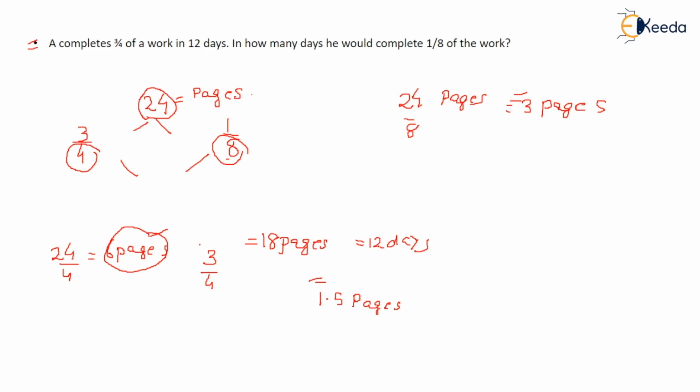He writes 1.5 pages in a day. So in how many days can he complete this work? He will take 2 days, because in one day he writes 1.5 pages, so in 2 days he can write 3 pages. So the answer is 2 days.